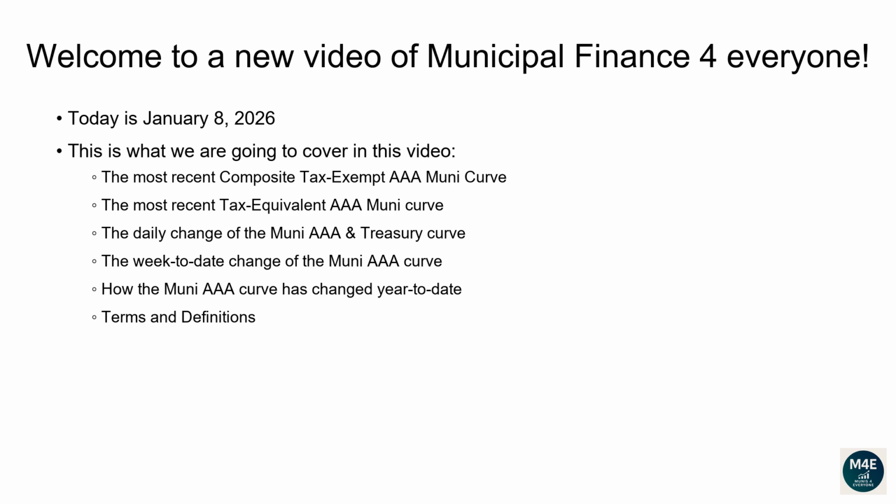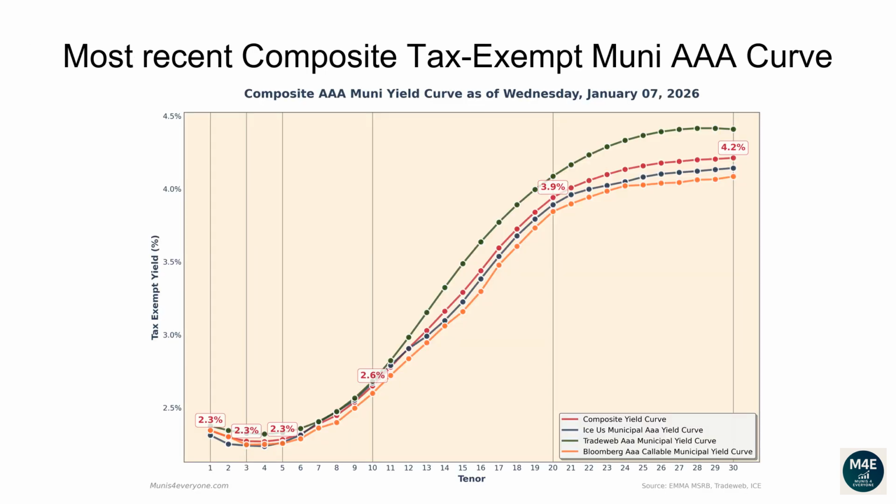Terms and definitions. Let's go over the most recent composite tax-exempt Muni AAA curve. The following composite tax-exempt yield curve is based off the most recent ICE, TradeWeb, Bloomberg yield curves that are available on the EMMA MSRB website, plus some proprietary extra adjustments, as of January 7, 2026.